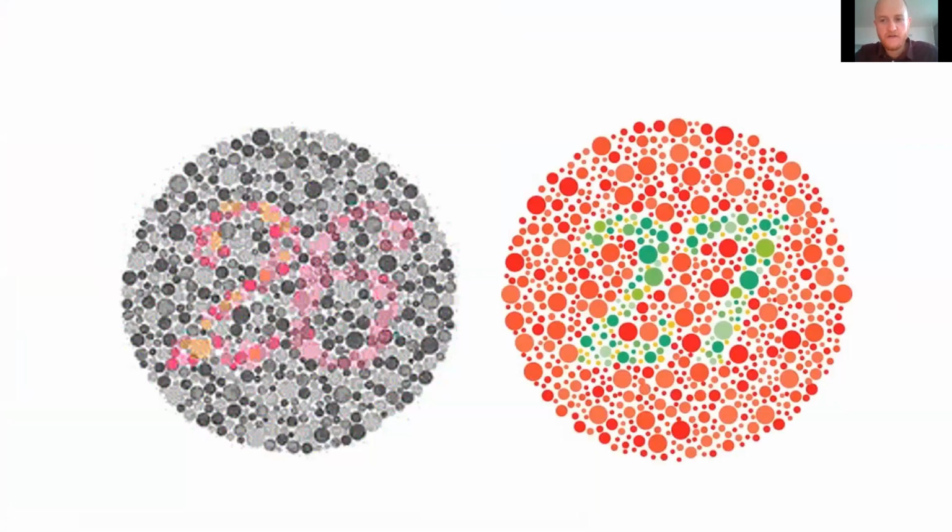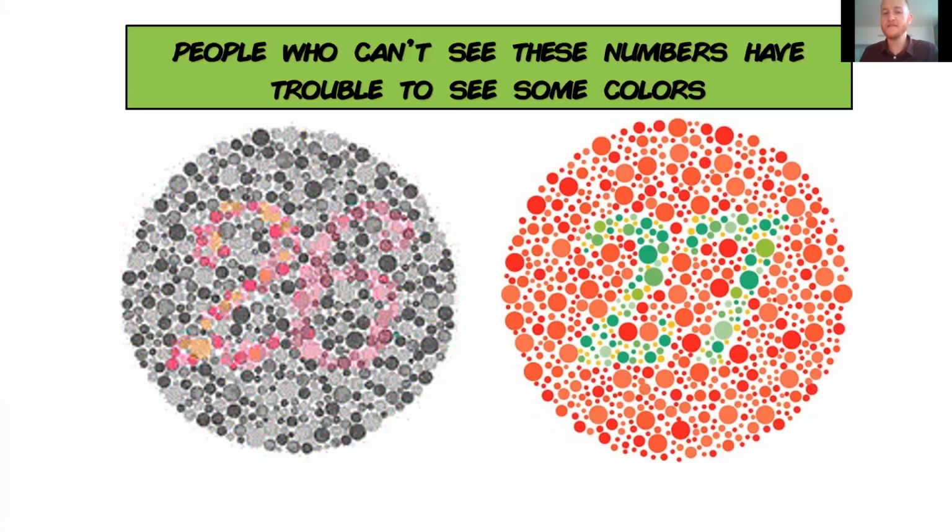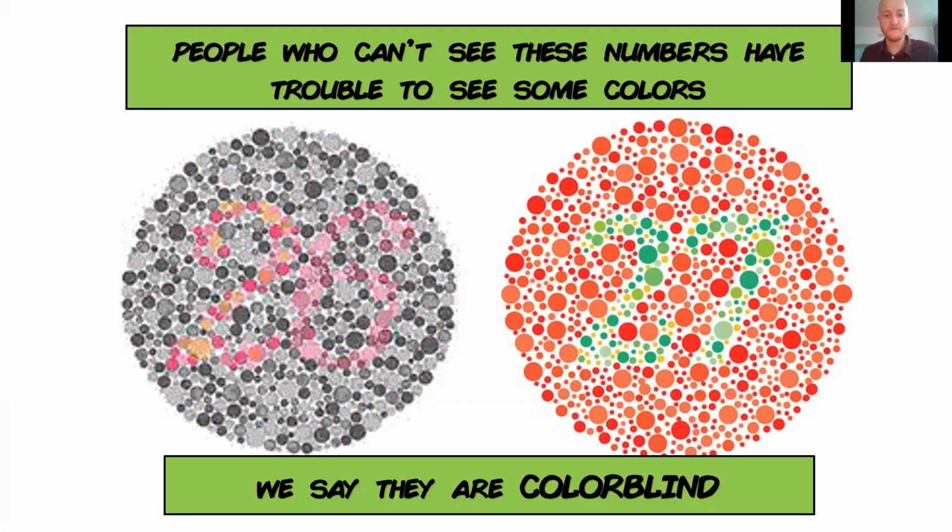Here we have 2 different pictures with different colors. I don't know if you can see very well, but there are 2 numbers in the circles. Okay, these numbers have 2 different colors. Most of you should be able to see the 2 numbers. If you have trouble to see, that means that you cannot see very well the different colors. Okay, that's another aspect of your vision. And if you cannot see very well the colors, we would say you are color blind.